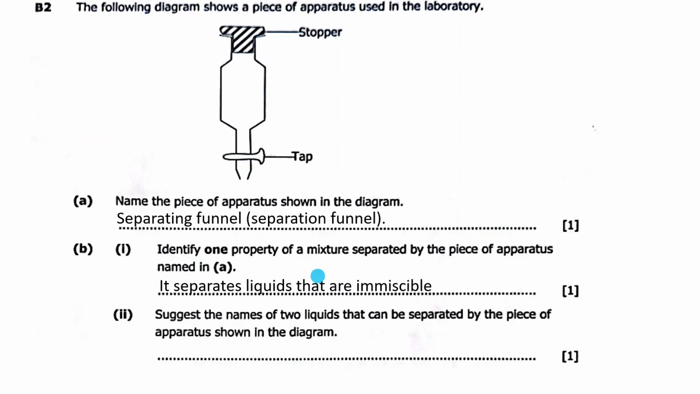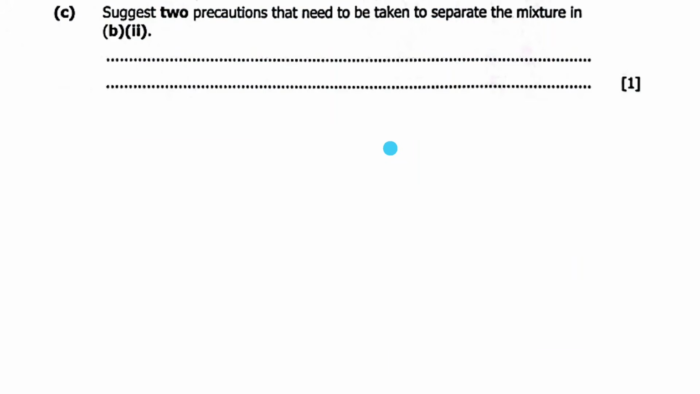So such liquids that do not mix, we call them immiscible and can be separated by a separating funnel. Then Roman numeral 2 says, suggest the names of two liquids that can be separated by the piece of apparatus shown in the diagram. So we said water and oil, or water and kerosene, etc. Okay, then let's move to the next question.